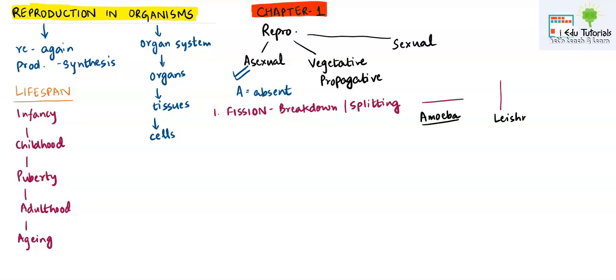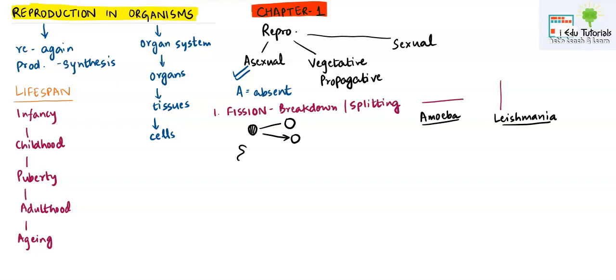And vertical fission happens in leishmania. Suppose one parent undergoes fission, how many individuals will be formed? 2 individuals. In amoeba also 2 individuals will form, however it divides horizontally. In leishmania, which is an example of a protozoan, 2 individuals will be formed, but here the division along the nucleus will be longitudinal.